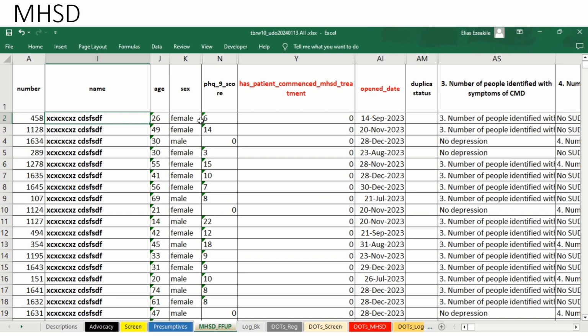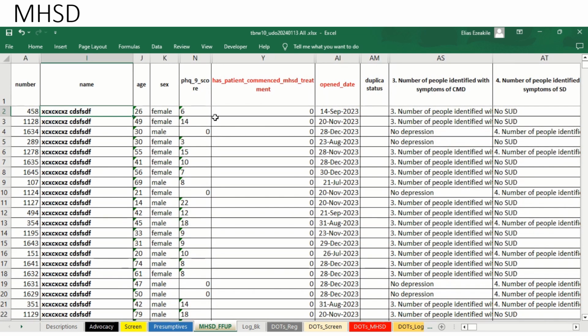and this ComCare user indicated in his phone that this person has a PHQ score of 6. And as we know, a PHQ score of 6 is indicative of depression. However, this person was unable to commence MHSD treatment for this patient.